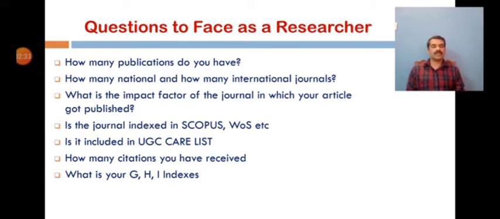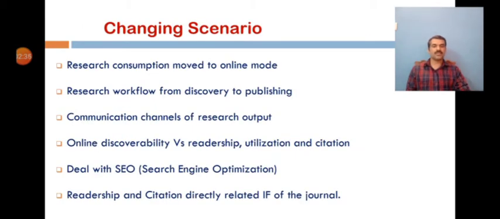How many citations have you received for your publications, and what is your author index, like G index, H index, etc. These are the things we normally hear from our own community.